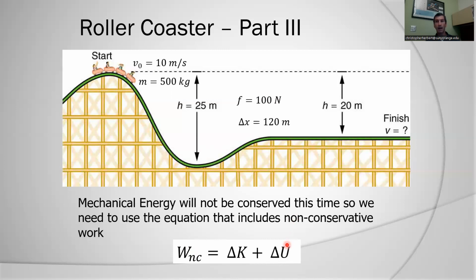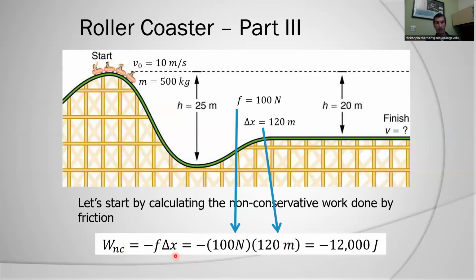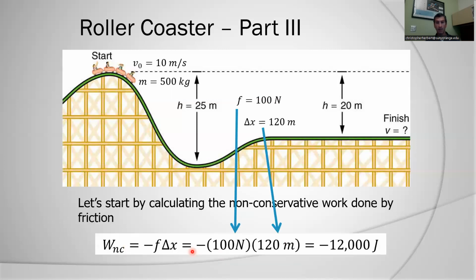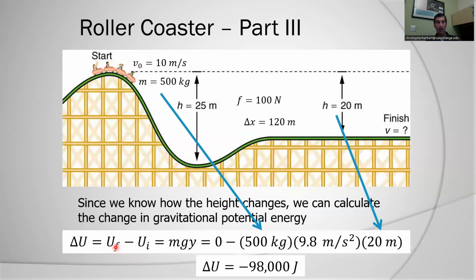So what is my work done on the roller coaster? Again, it's friction, so it's going to be negative. Negative 100 newtons times 120 meters is negative 12,000 joules. Okay, so that is going to go on this side of the equation. Now I'm going to do my change in potential energy. Same thing. I start out with potential energy of mgy. I end up with a potential energy of 0. So 0